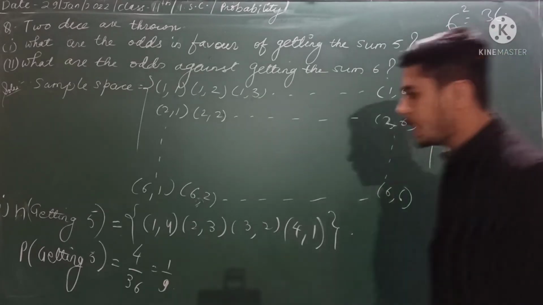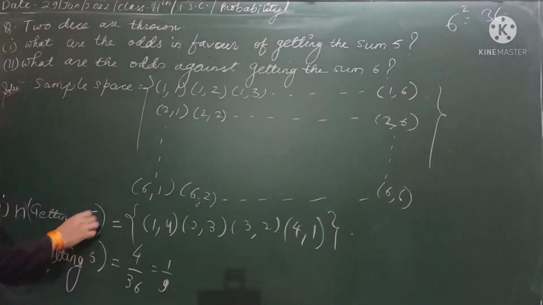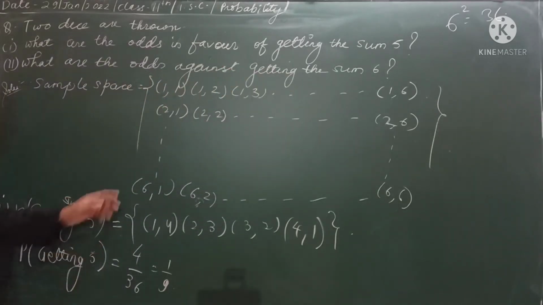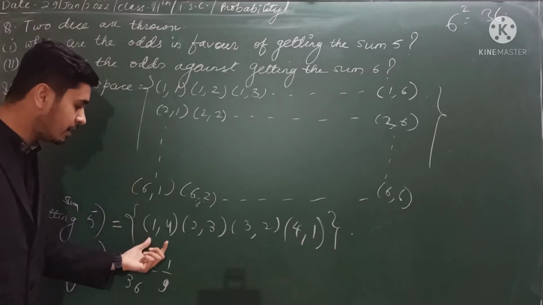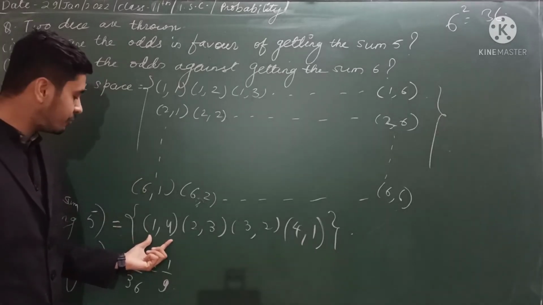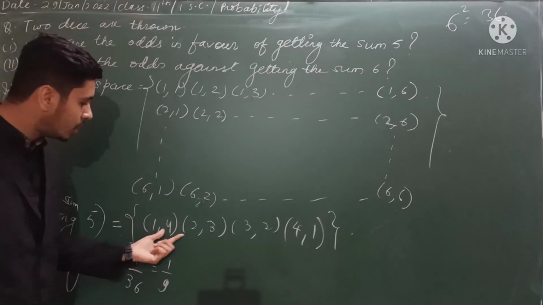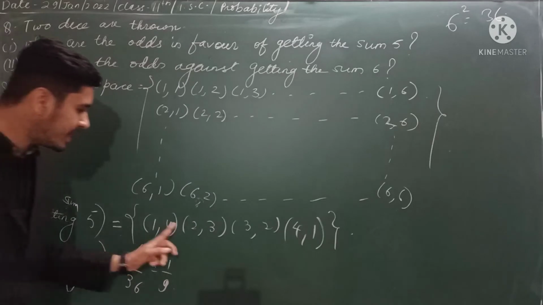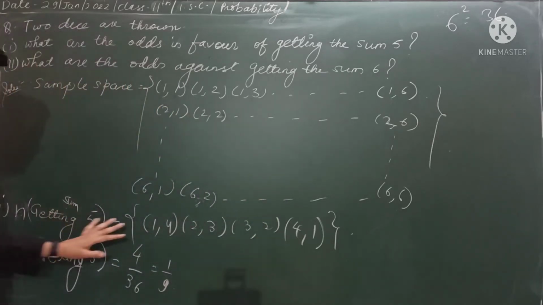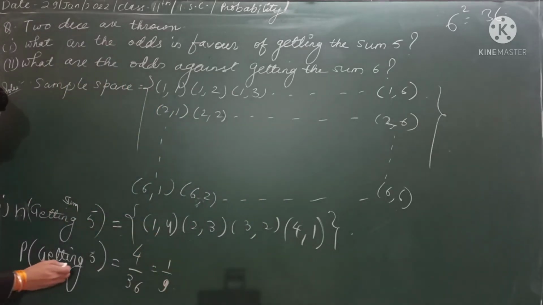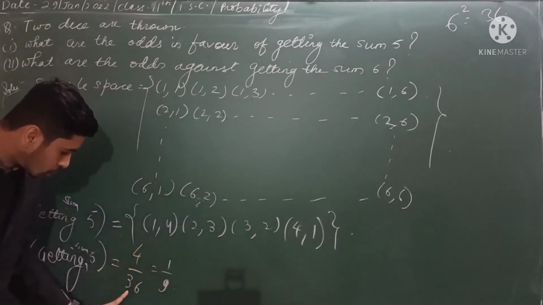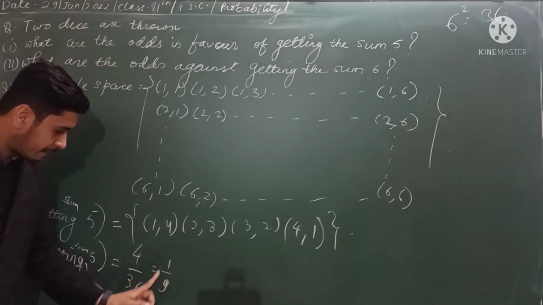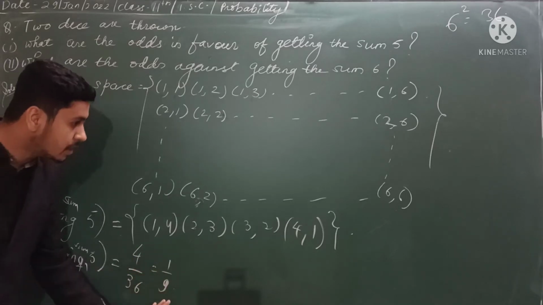36 outcomes. Now what is the number of getting 5? From this combination, getting sum 5 means the sum on the dice should be 5, that is 1 and 4. This combination will give you sum 5 because 1 plus 4 is 5. 2 3, 3 2, 4 1. So in total you have how many? 4 outcomes whose sum we are getting 5. So what will be the probability of getting sum 5? There are 4 possible outcomes upon the total number of outcomes, which is 1 upon 9. Just keep it.